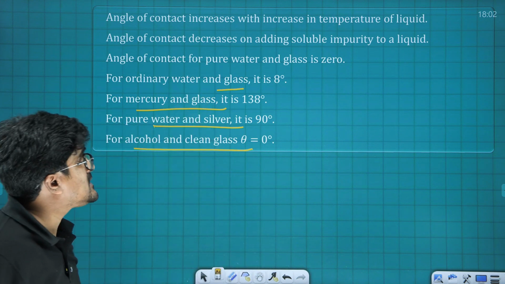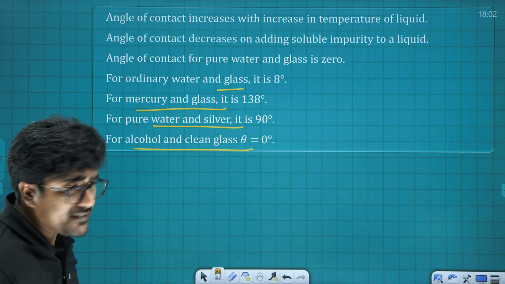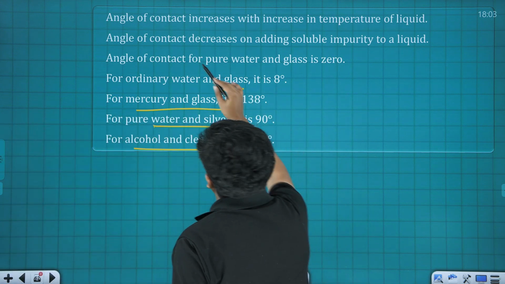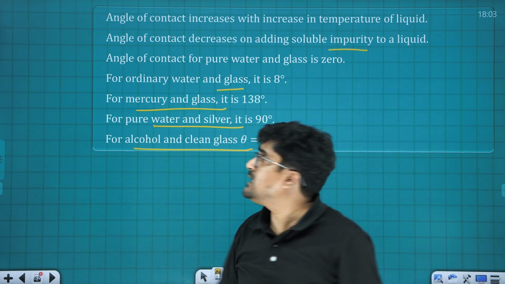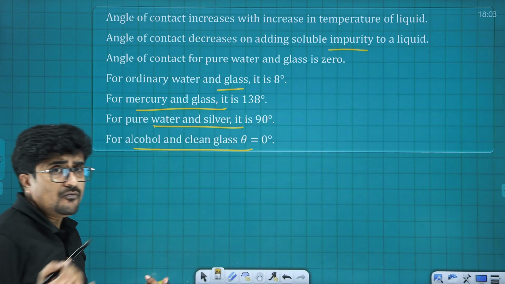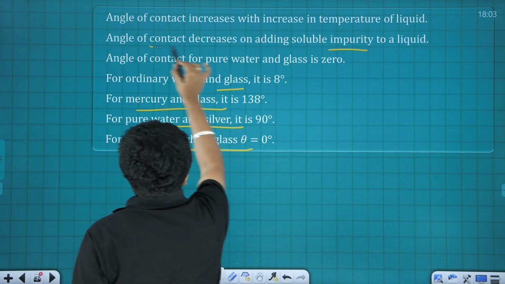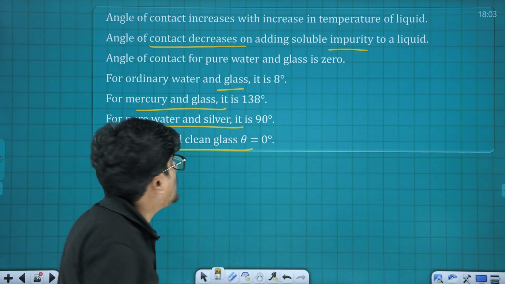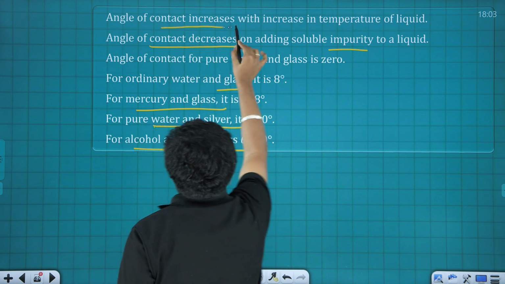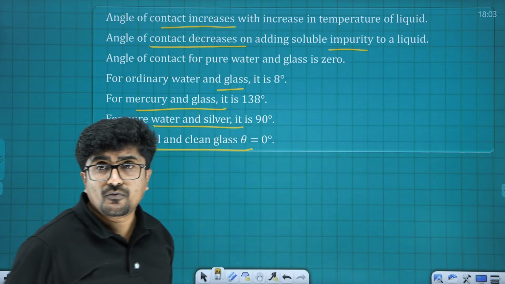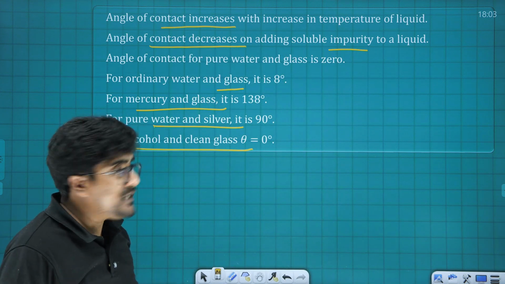And main thing, how the angle of contact depends on impurity. Whenever we add impurity, the angle of contact decreases. Another one is the temperature variation. The angle of contact increases with temperature of the liquid.